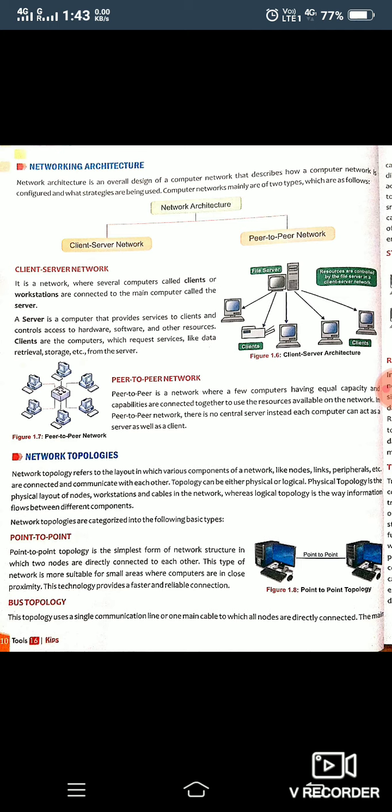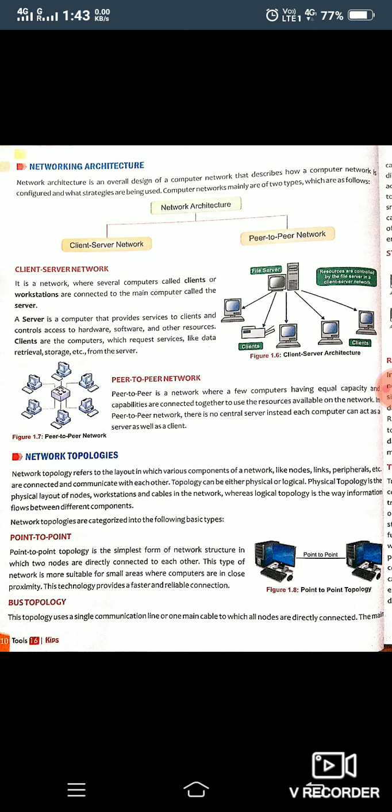So obviously many computers will be connected together. So how will we connect those systems? There are some types of topologies which are used for connecting systems together. Actually, they describe the layout in which we will connect computers and other components in a network. Other peripheral devices means printer, scanner, anything.